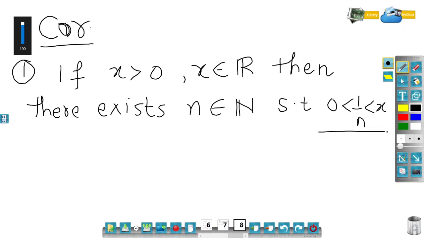This inequality I have to prove. So if x is a positive real number, then definitely you can find an n belonging to the natural numbers such that 1 by n lies between 0 and x.